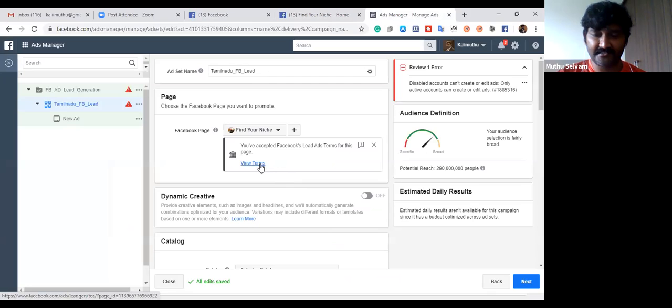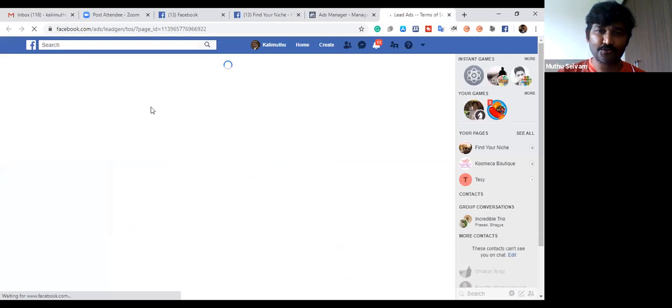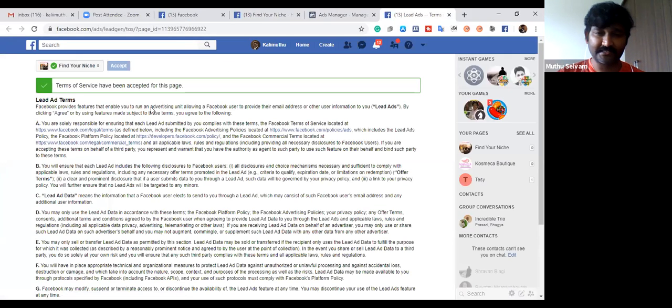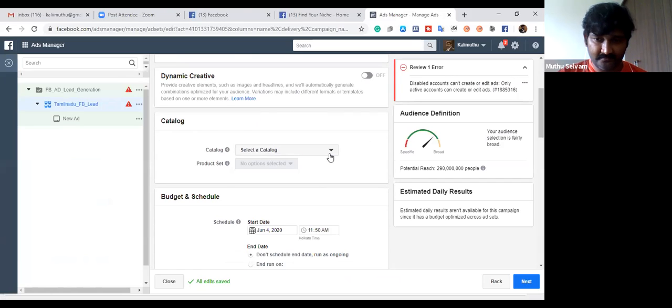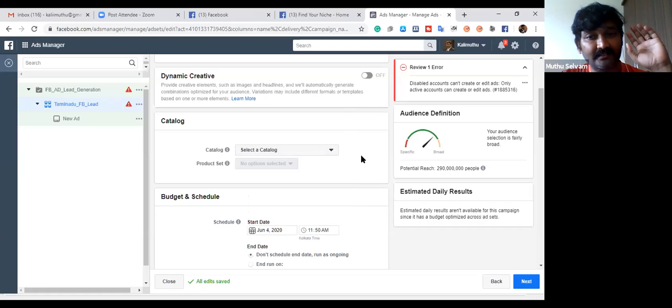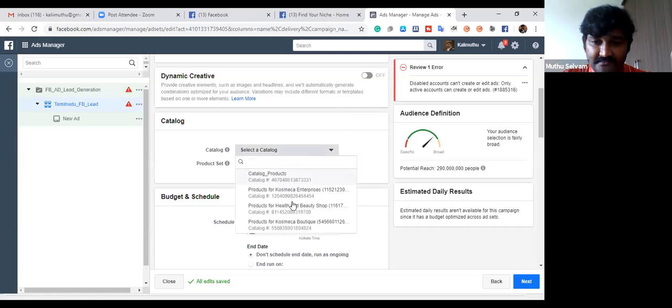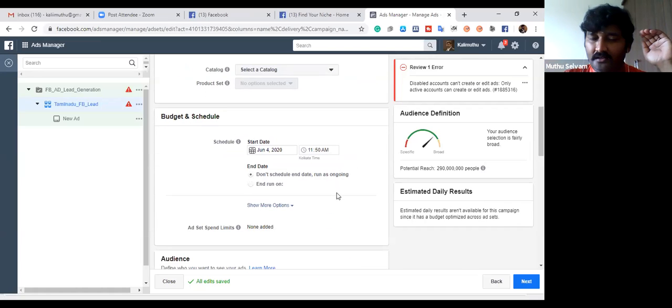Once you have selected it here, then click view terms and conditions. When it comes up, it will automatically show here. The first time you click it, you have to click accept. After accepting, come down. Catalog now, guys. Catalog means in your page you can create your own catalog. If you have created your own catalog, then you could select it here and that catalog will come out. Okay, but if you have not, don't click this catalog right now. First, check out and create a very small basic lead generation ad.